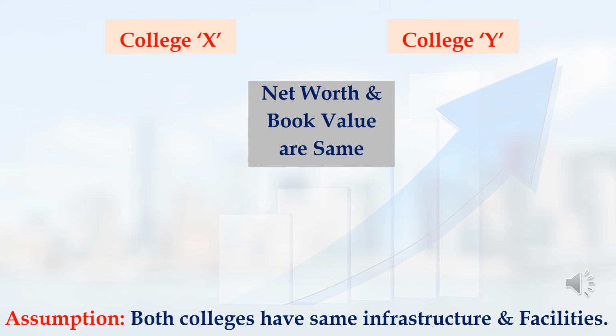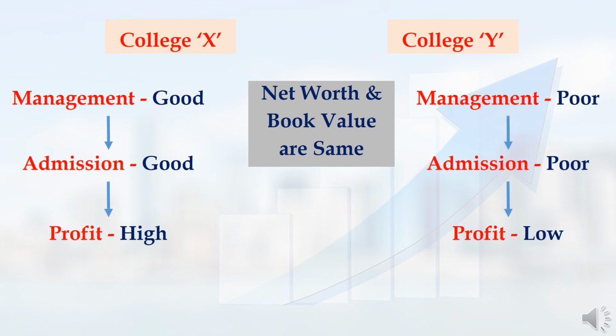This shows that the net worth of these two colleges will be the same. So, if net worth is the same, then the book value of the two colleges will also be the same. Let me take these two colleges in a different way. College X has good management and college Y has poor management, let me assume. So, if college X management is good, then college X admission will also be good and profit also will be good. But college Y management is poor, so college Y admission will be less and